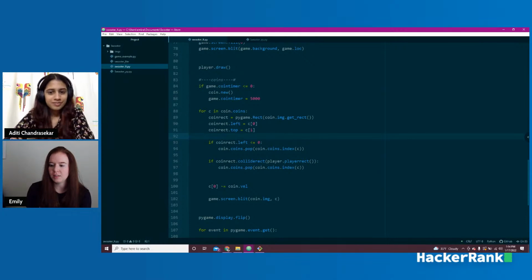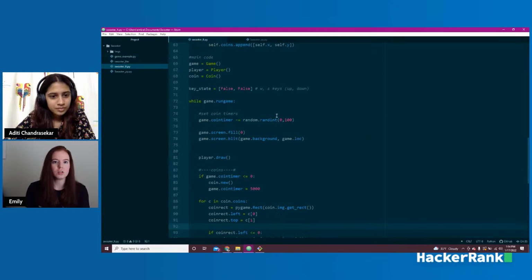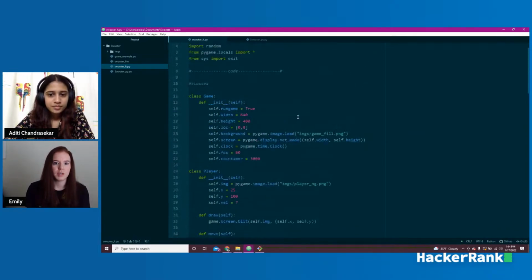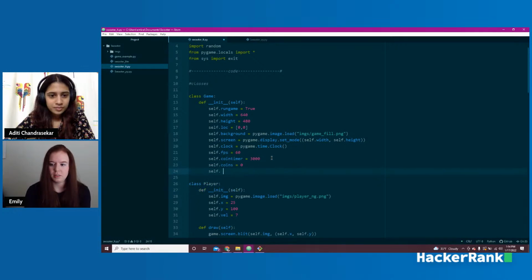And now the last thing that we really need in our little game is we need to be able to see our score. So one last thing that we're going to do up here, we're going to add a coin counter. So we'll say self.coins, and that's going to equal 0. And we're going to create this font. We're going to say small font equals pygame.font. And this is just the actual Pygame package methods and functions. And we're just going to use None. It'll use the default font and size 24.